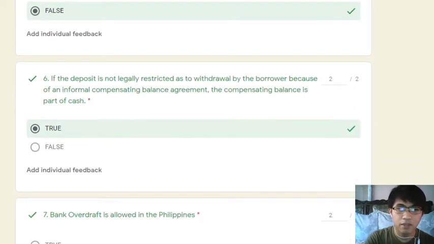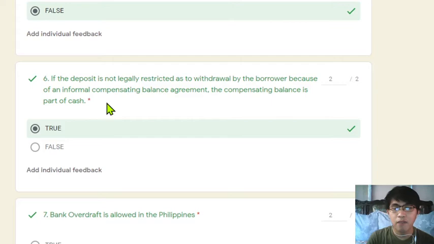Number 6, if the deposit is not legally restricted as to withdrawal by the borrower because of an informal compensating balance agreement, the compensating balance is part of cash. Kung matatandaan mo yung discussion natin dito sa informal and formal compensating balance agreement, ang classification niyan is cash dahil hindi siya legally restricted to withdrawal by the borrower at informal yung compensating balance agreement.